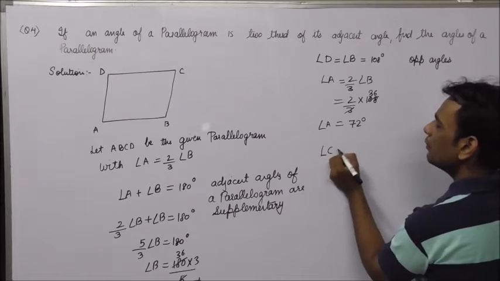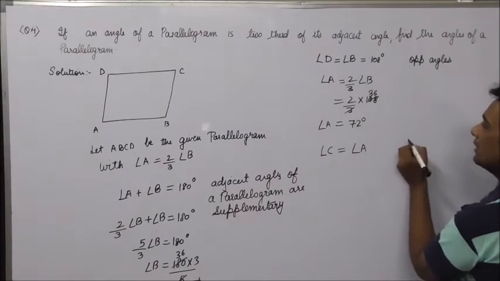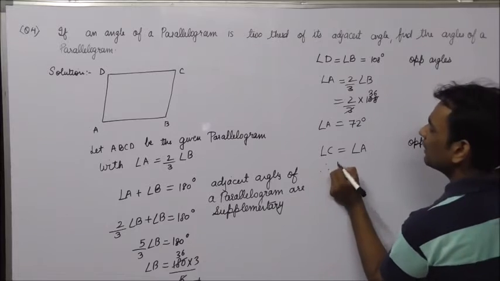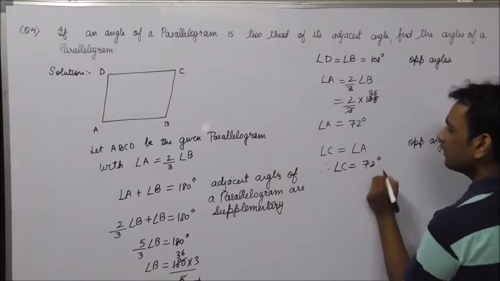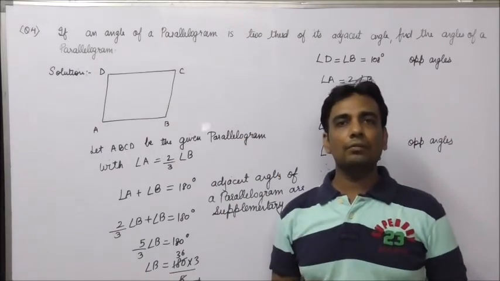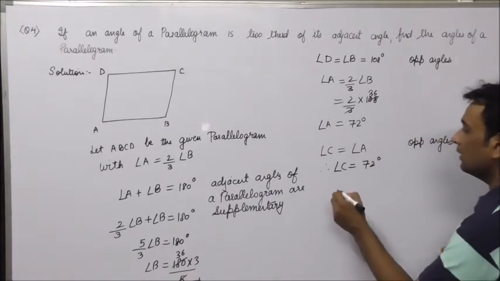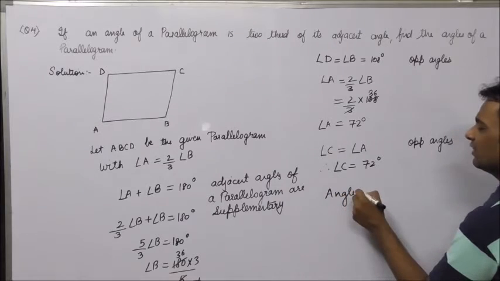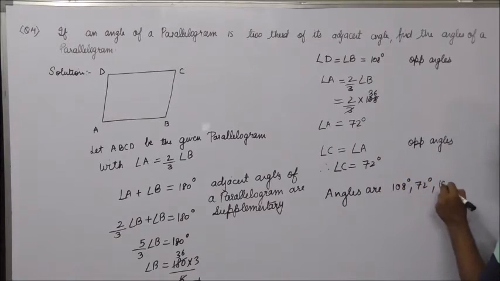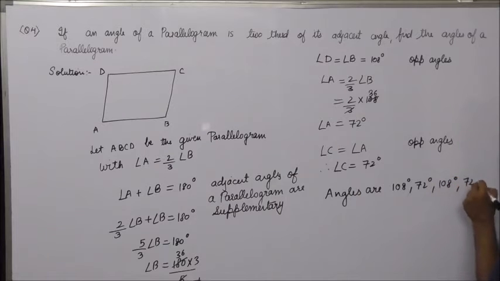Now angle C would be equal to angle A. Reason, opposite angles. Therefore angle C is 72 degrees. Now in the question they have asked us to find the angles of the parallelogram. So finally we would write the angles are 108 degrees, 72 degrees, 108 degrees, 72 degrees.